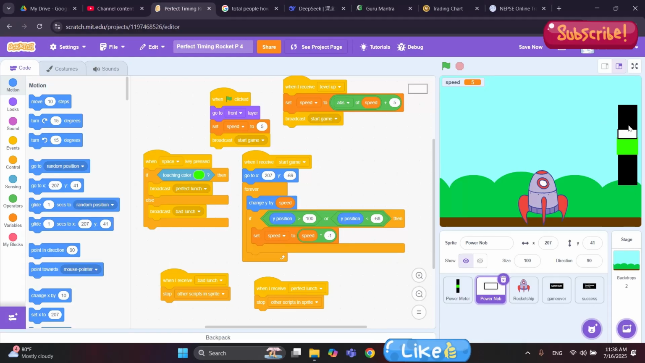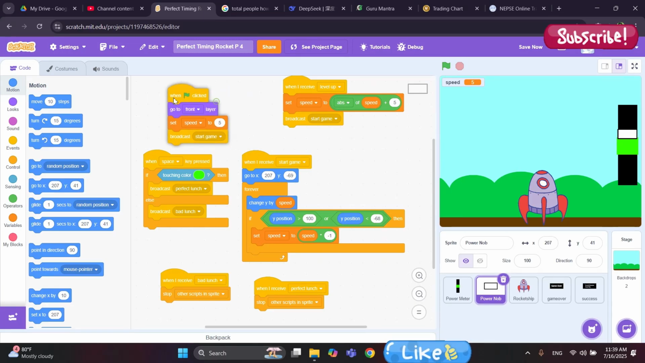when the knob starts going up and down, that happens when we broadcast the start game. When we click the green flag, it goes in the front layer, then its speed is set, then we broadcast start game, then it goes up and down. So when we receive the start game broadcast message, then we are going to play the sound.